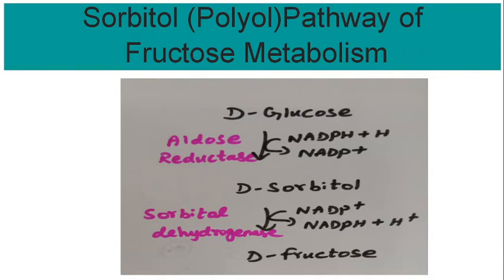The biomedical significance of the sorbitol pathway is that it is responsible for the conversion of glucose to fructose in the seminal vesicles and sperm cells. Fructose is the principal source of energy for sperm cells. The dietary sorbitol, which is used as a sweetening agent, is converted to fructose in the presence of sorbitol dehydrogenase in the liver.